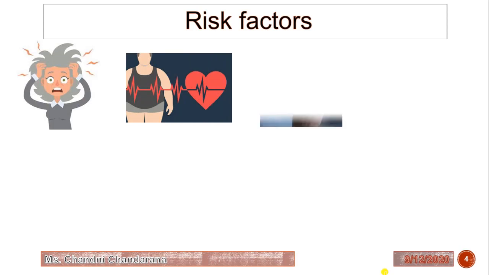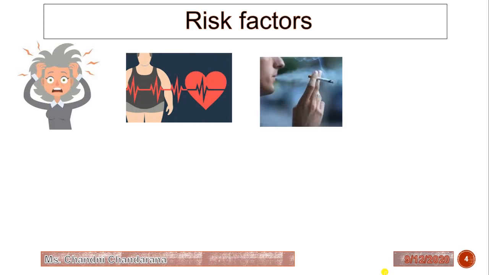Then cigarette smoking. Why is cigarette smoking a risk factor? It contains nicotine, and nicotine produces vasoconstriction, and because of vasoconstriction there is an increase in blood pressure.